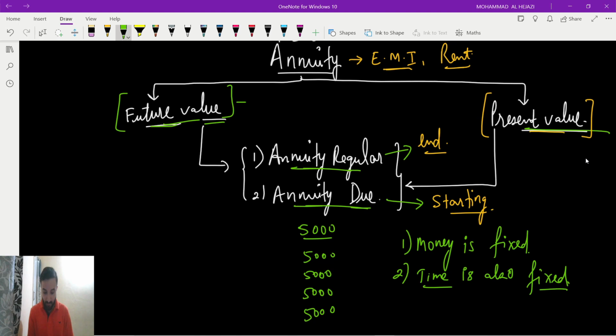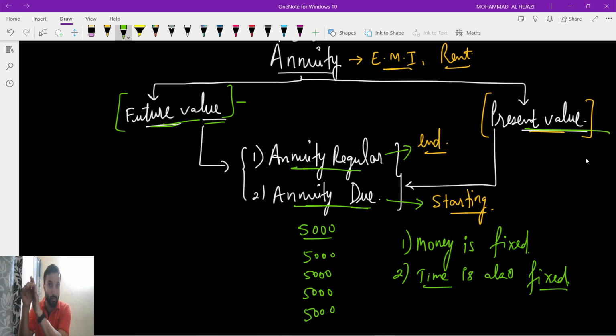Future value means you have to find the future value. Present value means you have to find the present value. In future value you know the present value, so according to that, how much you will get in future, that is the future value you have to find. Present value means you know how much loan you have taken or how much money you have borrowed, so that much amount you have to return in future.